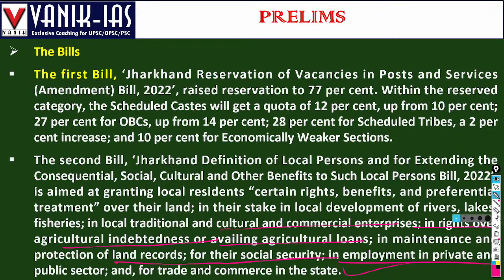So for trade and commerce of the state, some preferences will be given to the local residents over other people. Right? That's why it is bringing the bill, the definition of local persons and extending social benefits to the local persons of that area.